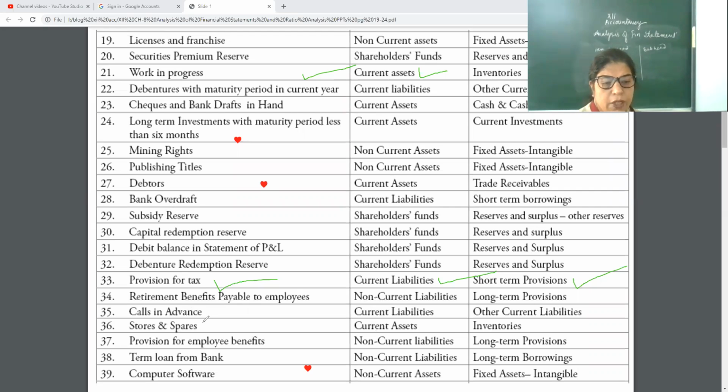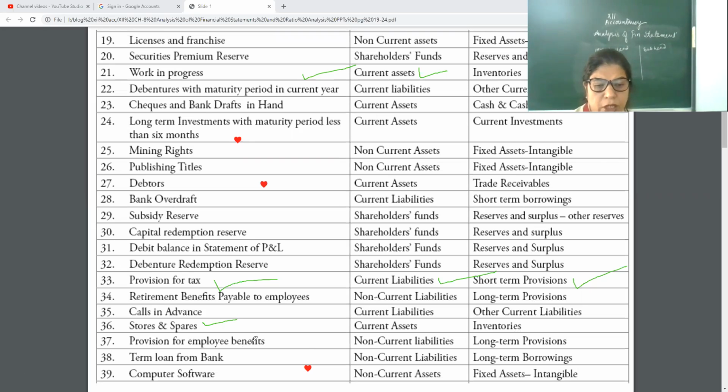This one is also very important, stores and spares. Some students are confused about that. See, stores and spares are just like loose tools. These are current assets and inventory. Don't think that inventory means only the goods that can be in stock. No, inventory means work in progress of goods, finished goods, raw material, loose tools, stores and spares. That's why inventory is a wider term you can say.